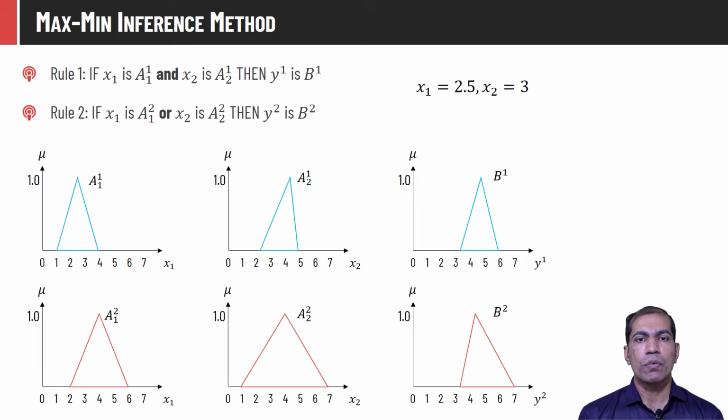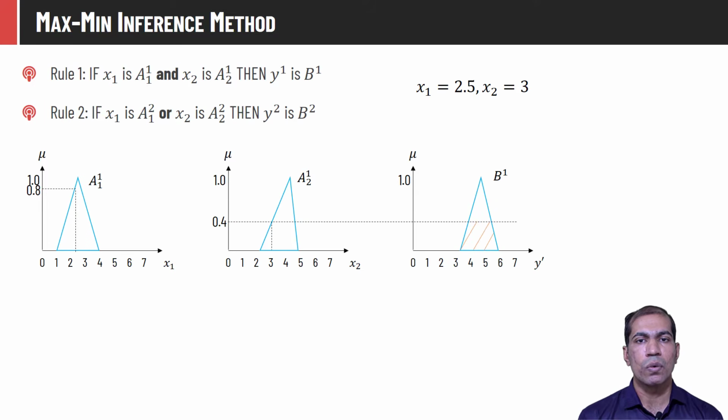So we have to find out what would be the membership value of yi in each of the fuzzy output functions, and then take the aggregation of output functions b1 and b2, and apply some defuzzification method on them. If we consider rule 1, the two propositions in the antecedent are connected using AND.